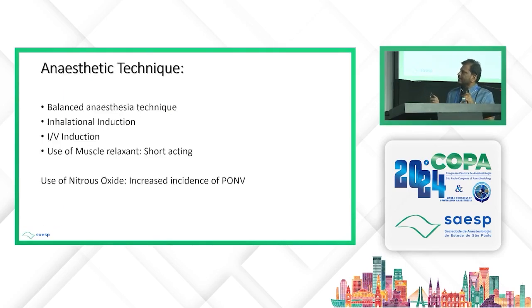Okay. And then we come to the anesthetic techniques: balanced anesthesia technique with either inhalation induction or IV induction. Use of muscle relaxant: we use a short-acting muscle relaxant like atracurium, at a 50% dose. There is not much scientific evidence for using it, except one publication in a Saudi Arabian journal. But in our clinical practice, we find it very effective and useful and associated with quite a rapid recovery. The use of nitrous oxide is associated with increased incidence of PONV, so I personally do not use nitrous oxide. Many of my colleagues use it for faster induction.